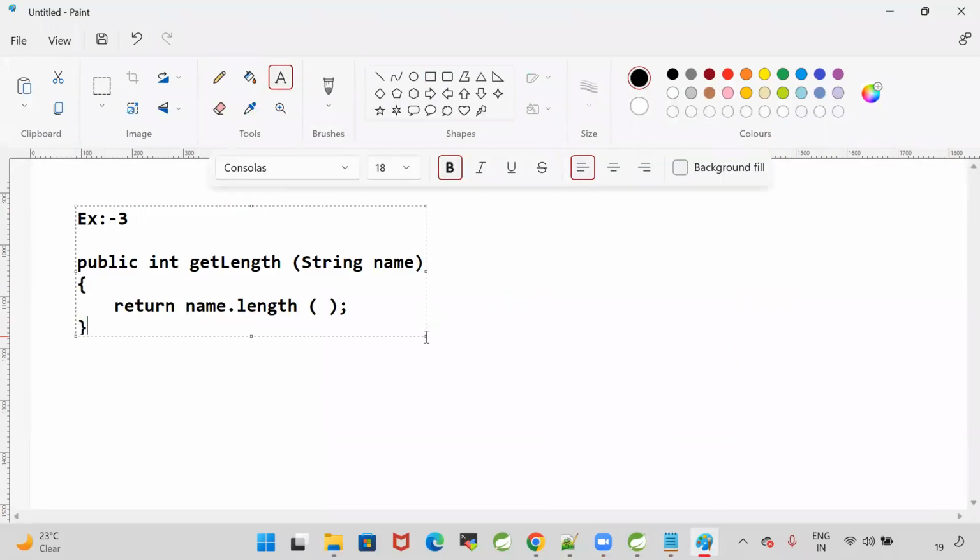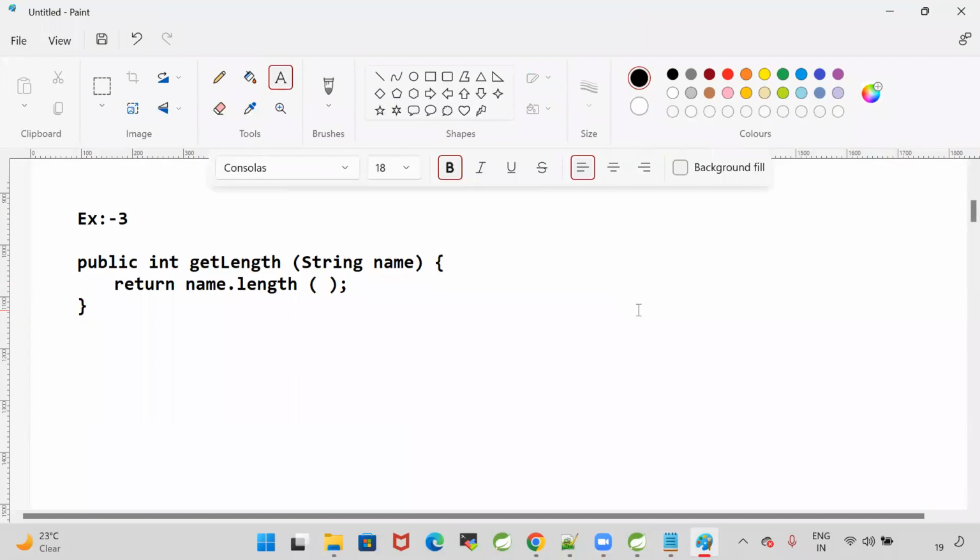I'm giving 2 minutes of time. Write your lambda for the given method. Come on, guys.